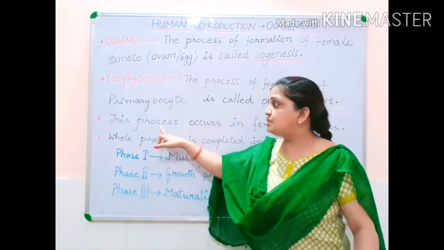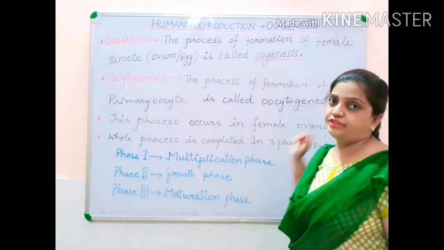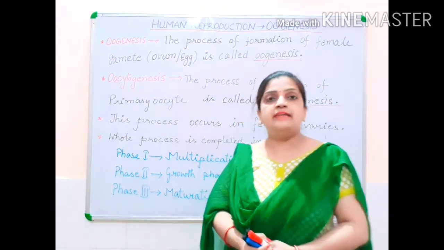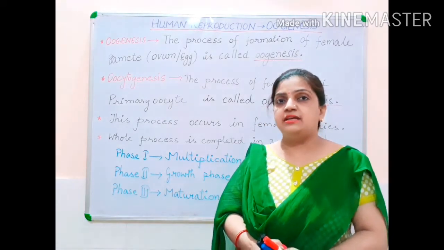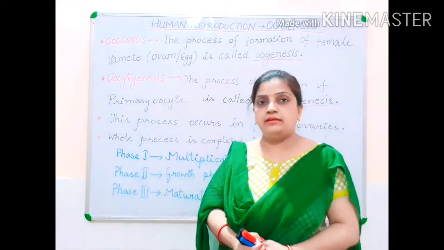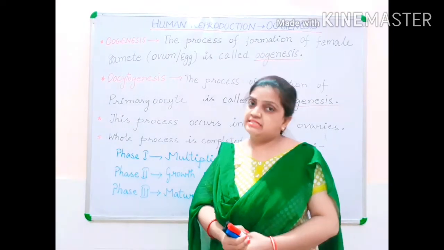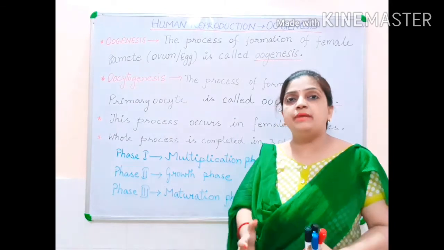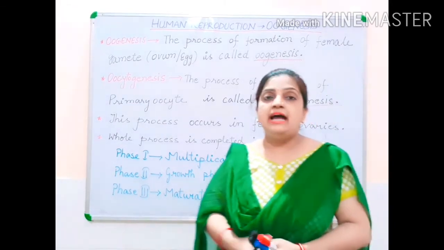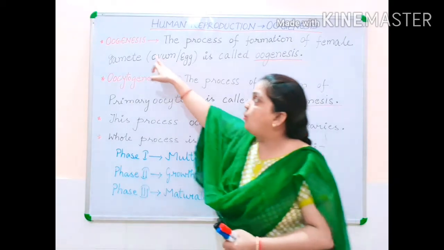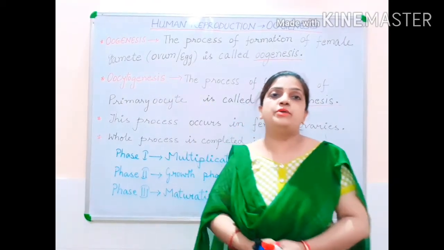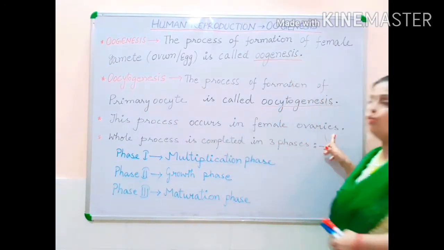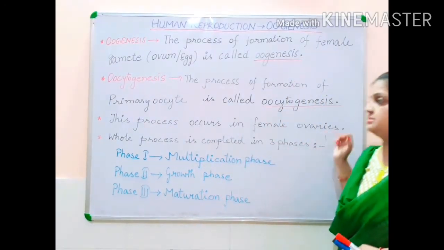Now this process occurs in the female ovaries, in the female gonads. You know very well that spermatogenesis occurs in the testis, which is the male gonad, the male reproductive organ. Similarly, in the female reproductive system the main gonad is the ovary, and within the ovary the whole oogenesis process is completed.